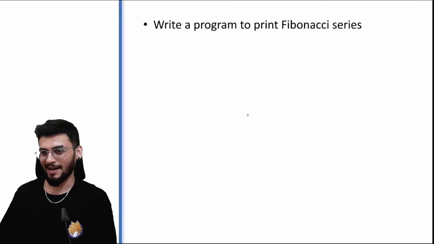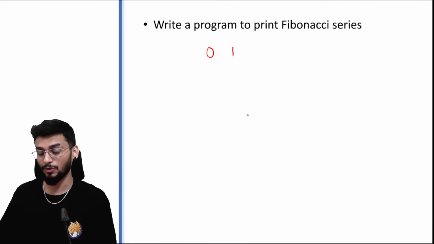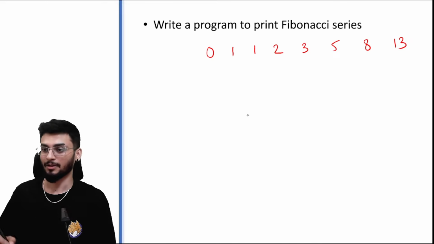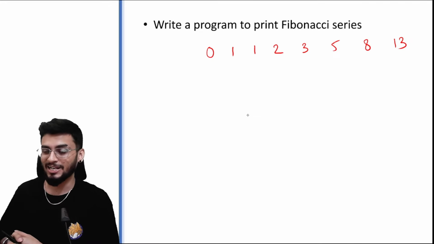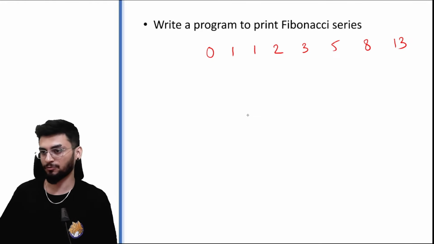So you have heard about Fibonacci series. It looks like this. Now each term after this will be the sum of previous two terms. So 0 plus 1 is 1. The next term would be 1 plus 1, which is 2. 3, 5, 8, 13. Now this is the Fibonacci series up till 8 terms.